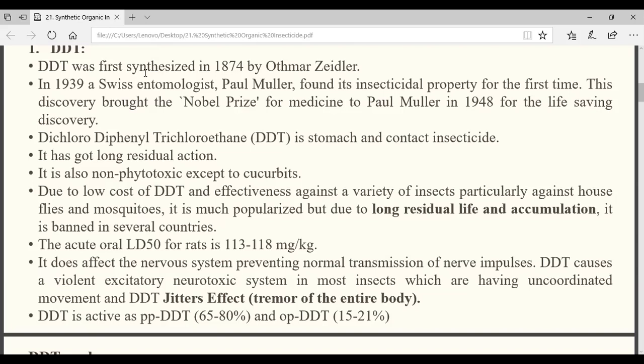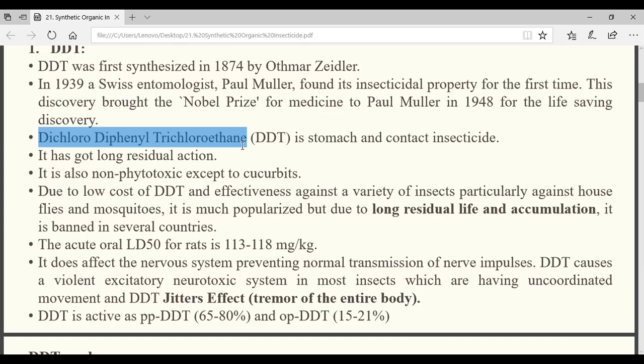Sir, dichloro diphenyl trichloroethane. Okay, very good. So that one is your DDT, dichloro diphenyl trichloroethane, which is a stomach and contact insecticide. It may come in the exam. Then who has synthesized DDT? Who first synthesized DDT, and in which year? The year is also important in case of DDT.